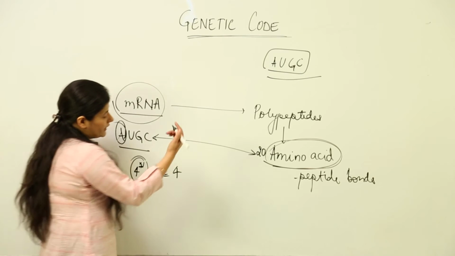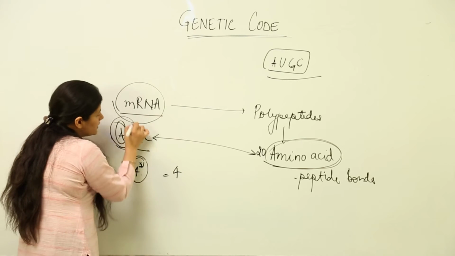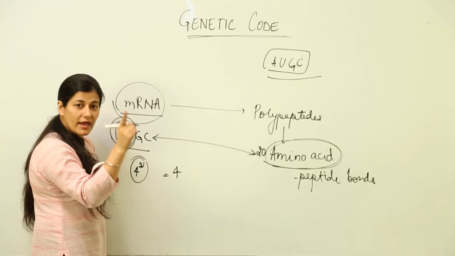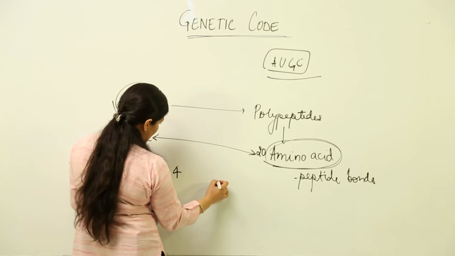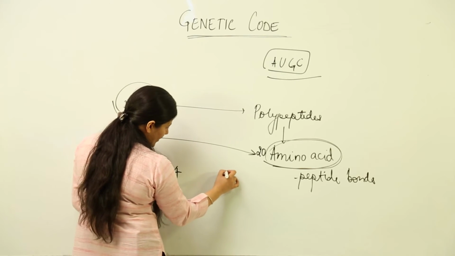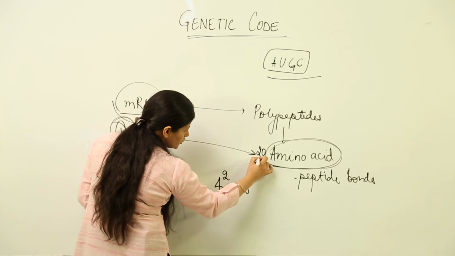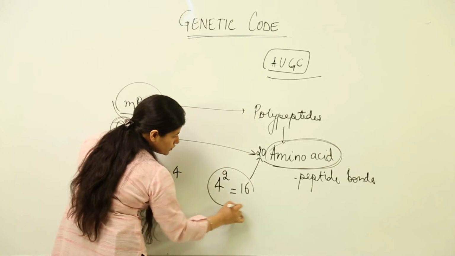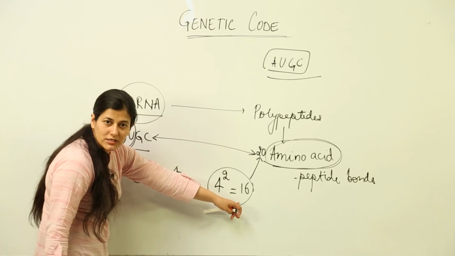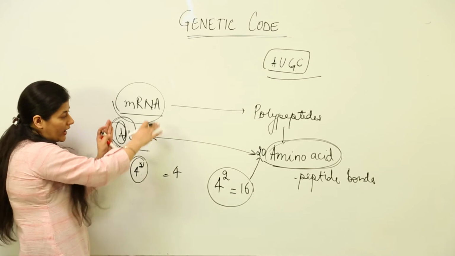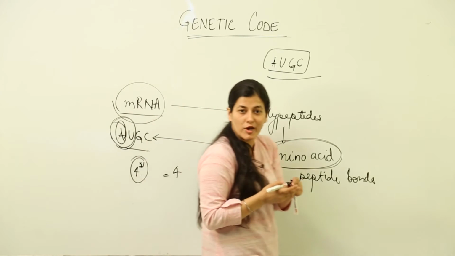Then another possibility is that what if each amino acid is coded by a pair of nucleotides? Then what probability do we have? We have 4, and the pair is coding, then also we don't reach the desired number of 20. It stops at 16. There would be 16 possibilities out of these A, U, G, C and we still don't have 20 amino acids which would be responsible for formation of polypeptides.